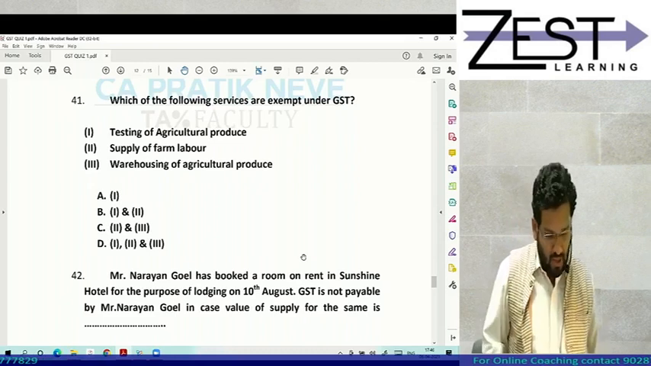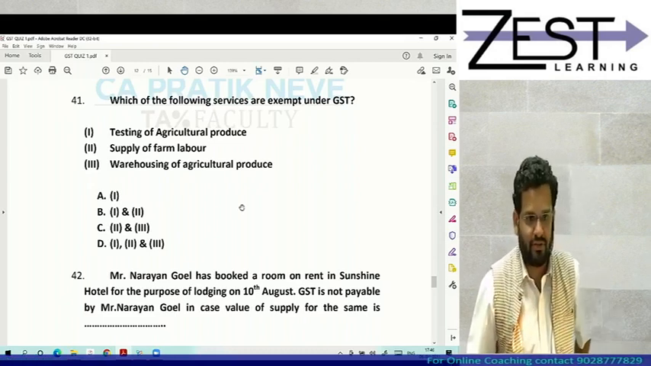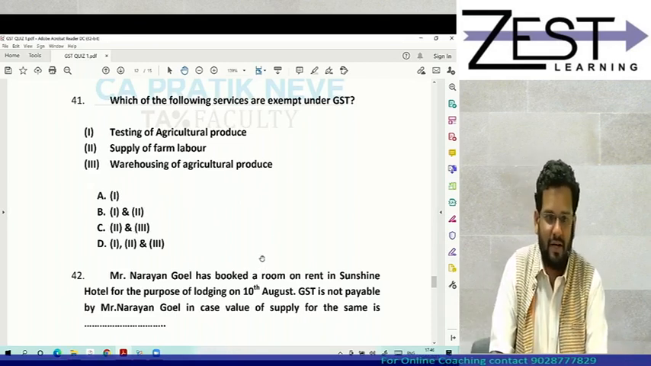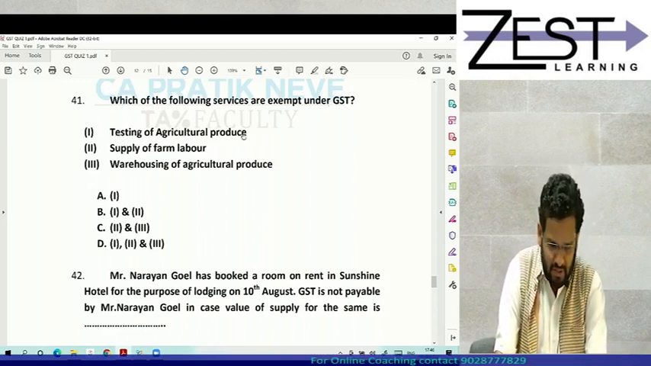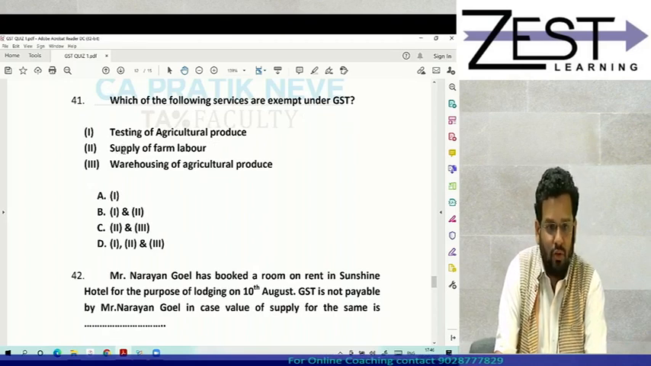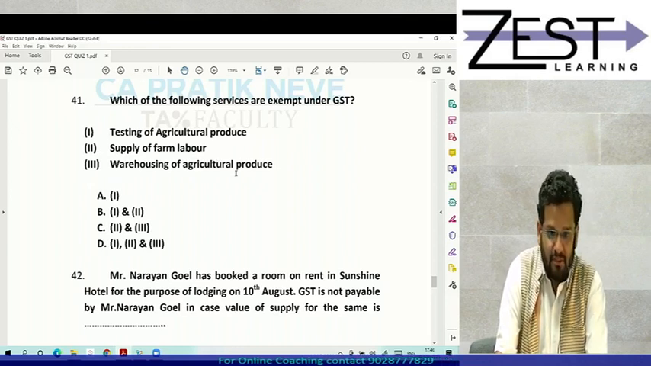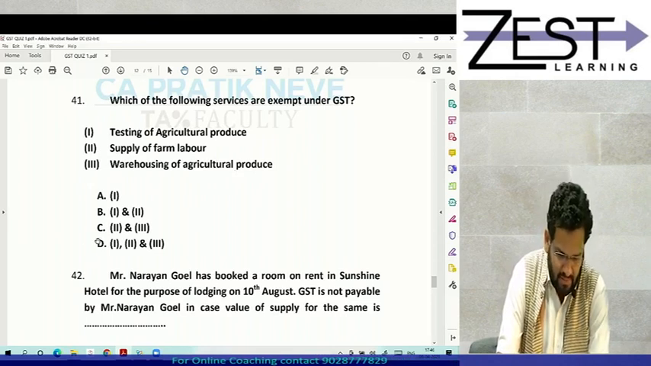So anyways, now those who have prepared can answer these questions. And if you have not prepared, still answer. Try to guess. Which of the following services are exempted under GST? Testing of agricultural produce. Exempted means you know, no GST. Supply of farm labor. Warehousing of agricultural produce. D. Answer is D.